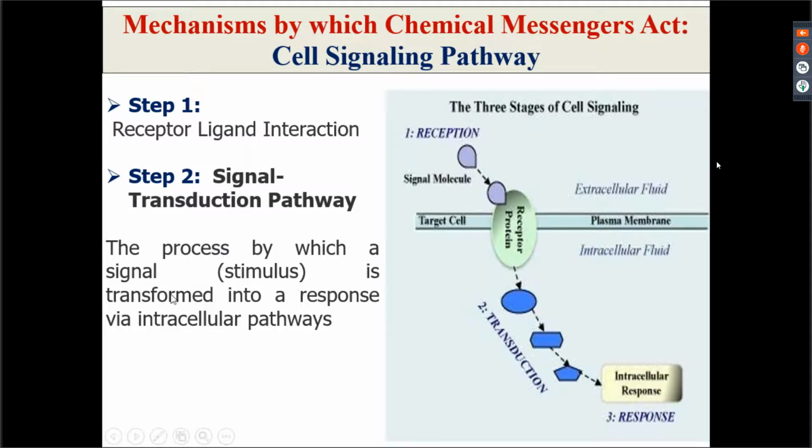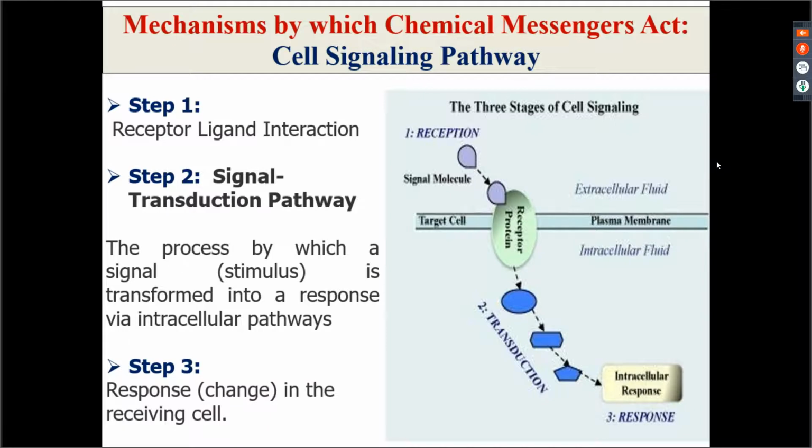Third is the response which is produced by the receiving cell. So this is the basic of how the chemical messenger acts.